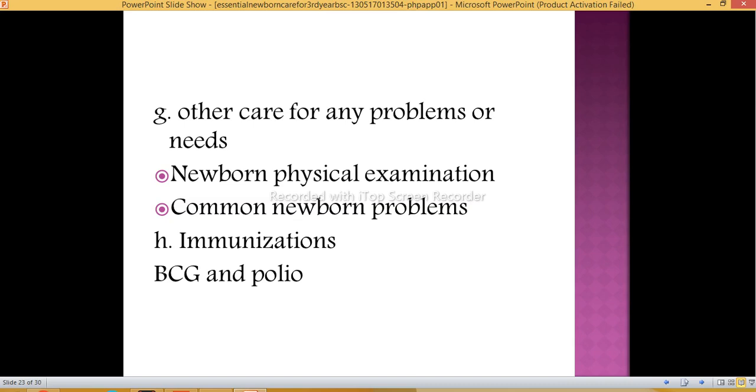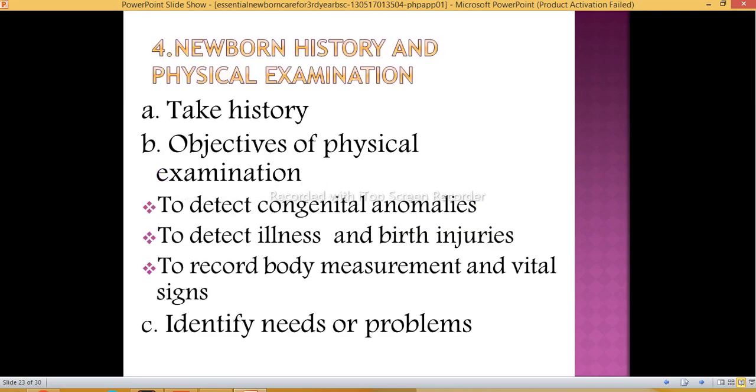Then next, immunization is a must to prevent infections. Nowadays there are so many communicable diseases, so immunization is the only thing by which we can prevent the baby's infections. BCG and polio are given at the time of birth.